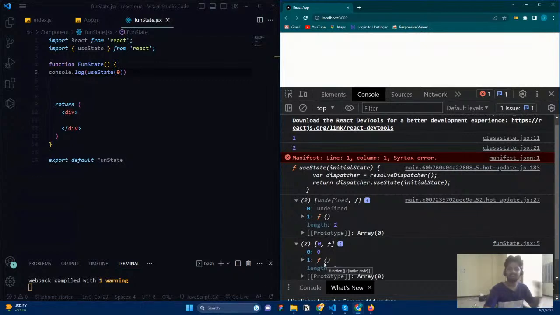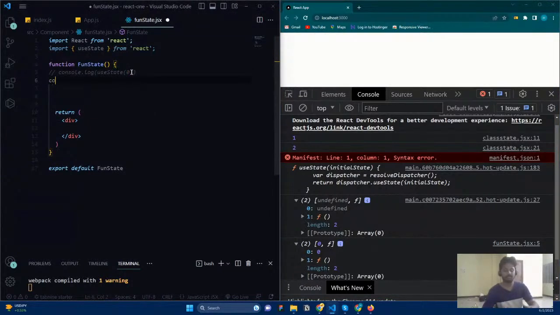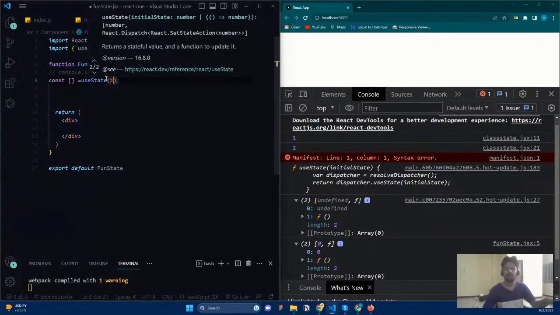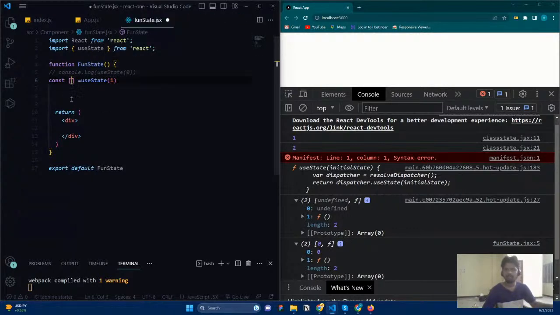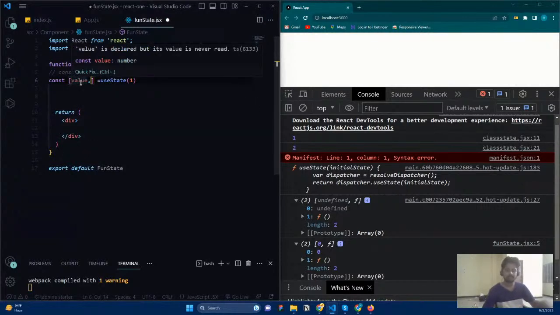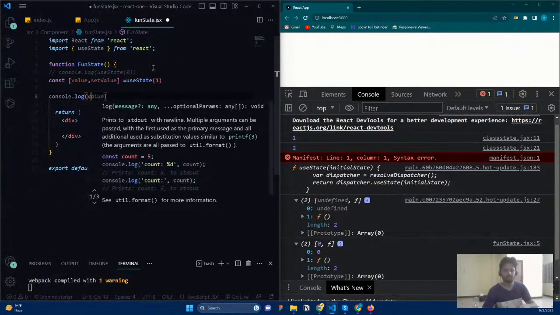So now what we can do is destructure this useState. Basically this is the right way that we will do for every component. I say const and we will use destructuring. This is an array, so I use square brackets, and here I say useState of one. It is going to contain two values. The first one is the value, so I say value. The second one is a function that is used to set a new value to this value, so I say setValue like this. Now in the console log, let me ask what is value.